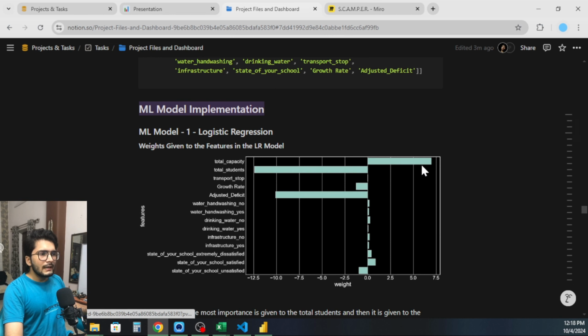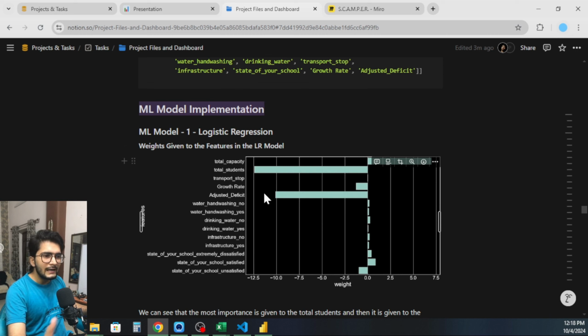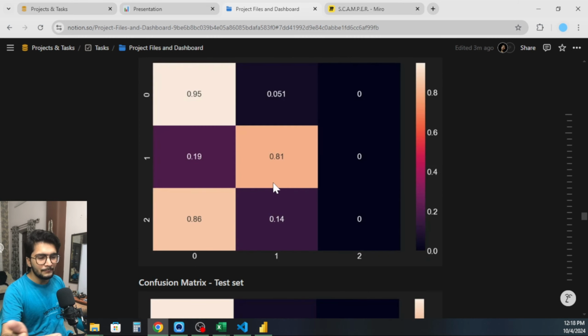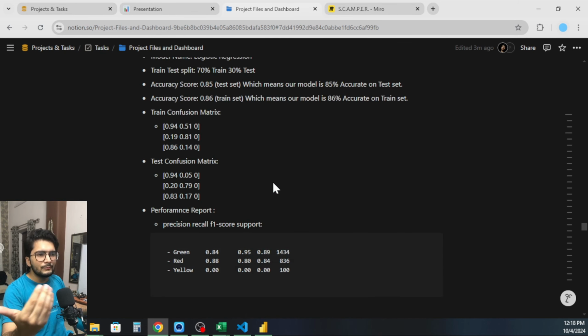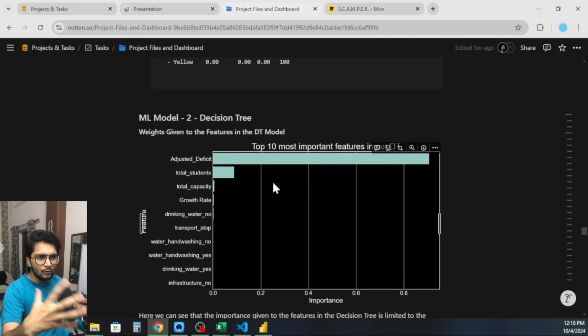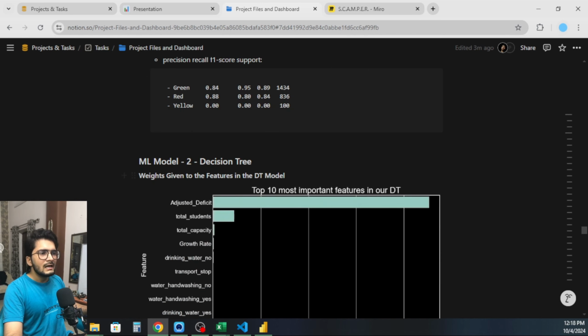Then I checked what weightage each model is giving to each value, whether it is coming up right or not, whether it is making sense or not. Based upon that, I performed different prediction models. Then there is decision tree.